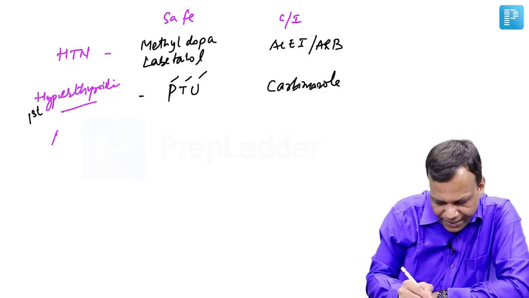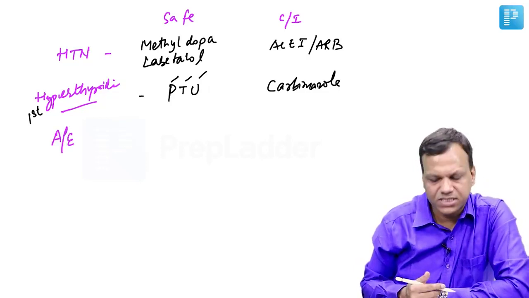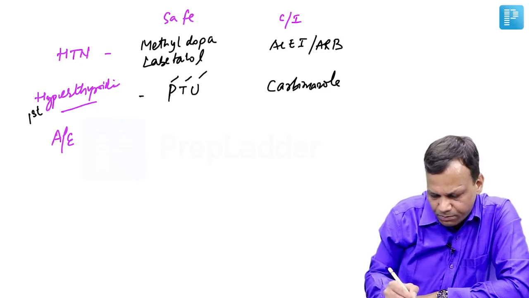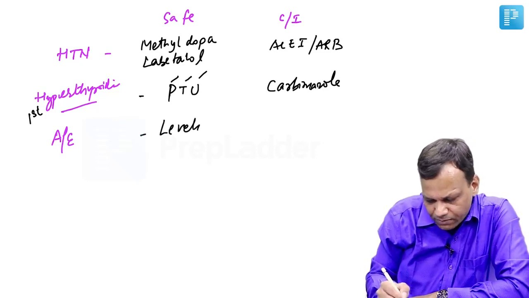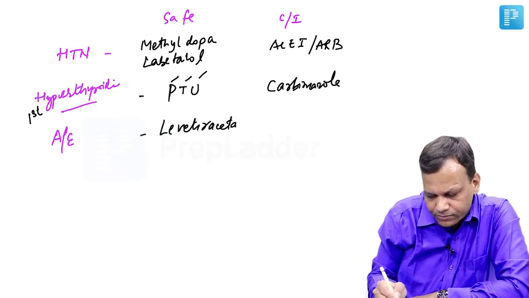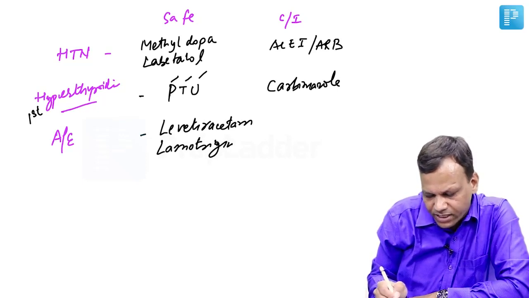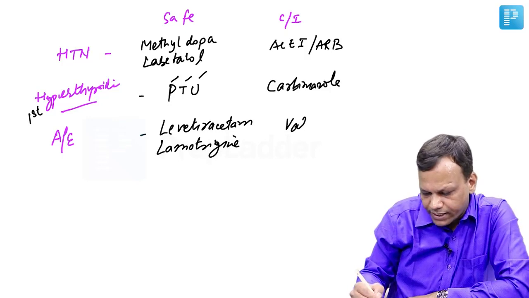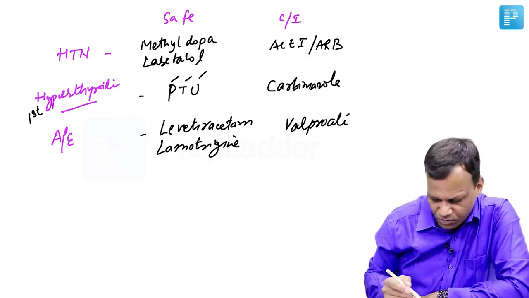Then we need to see anti-epileptic drugs in pregnancy. Epilepsy in pregnancy, the safest drugs being levetiracetam and lamotrigine. Levetiracetam and lamotrigine. Whereas the drug which is contraindicated is valproate. We should avoid it as much as possible.